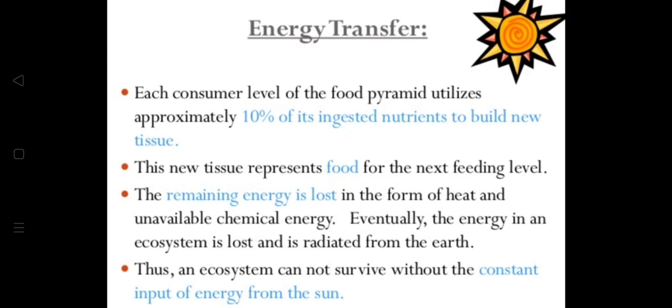The remaining energy is lost in the form of heat and unavailable chemical energy. Eventually, the energy in an ecosystem is lost and is radiated from the earth. Thus, an ecosystem cannot survive without the constant input of energy from the sun.